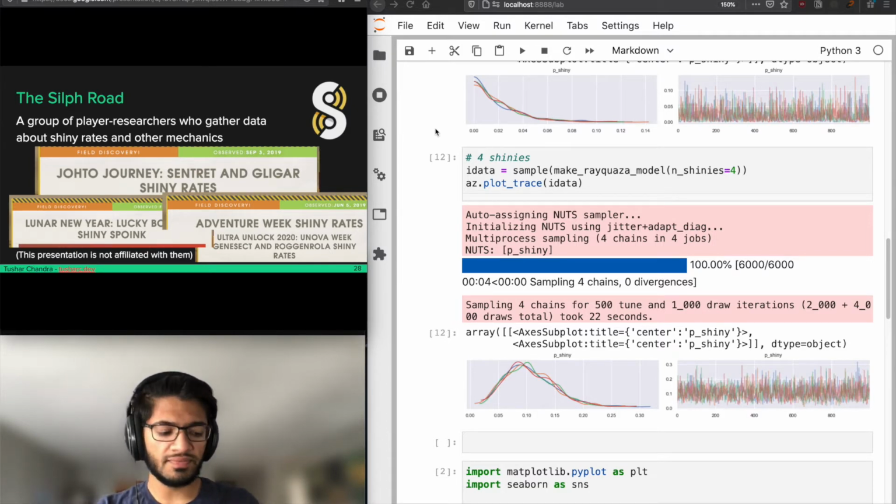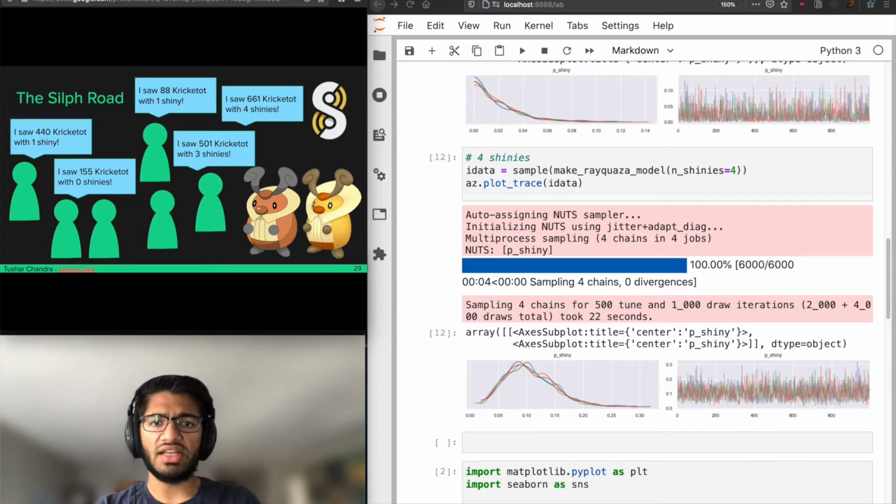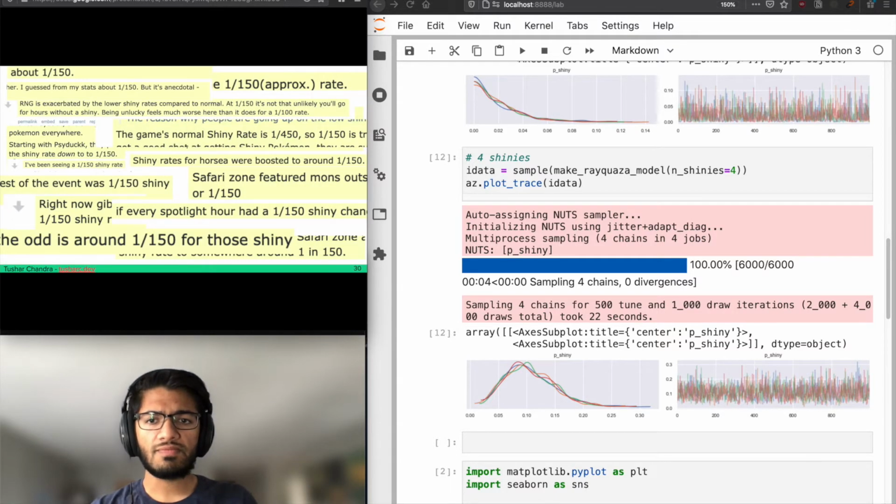The way that they do this is by collecting a large number of players and having them each write down the number of encounters of a certain species they have and the number of shinies that they see. So someone here saw 661 Kricketot with 4 shinies, someone else saw 155 with 0. Over time, you can use this to get a decent estimate in aggregate of the overall shiny rate. Over time, a bunch of players in the Pokemon Go community started to believe in this 1 in 150 shiny rate for certain types of events.